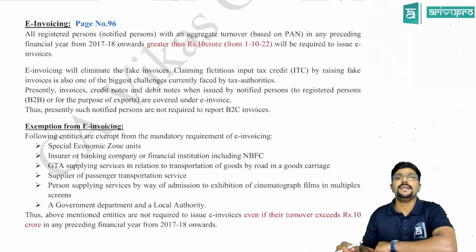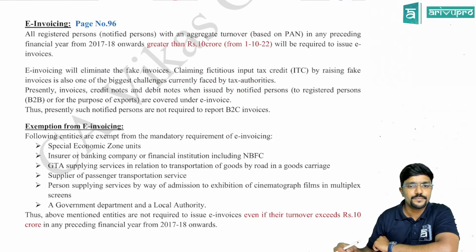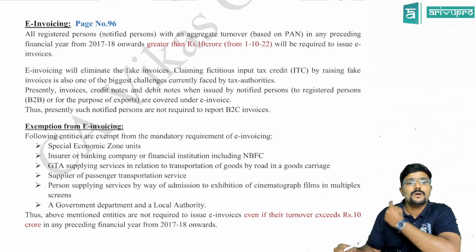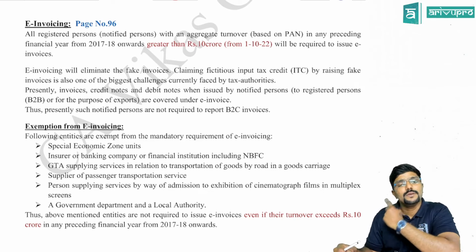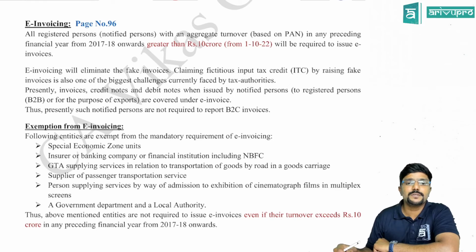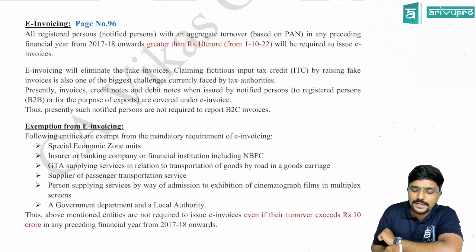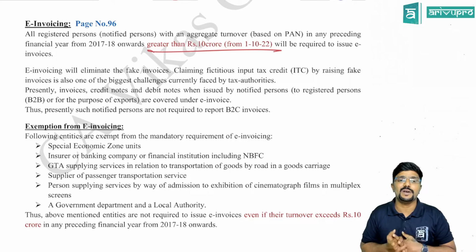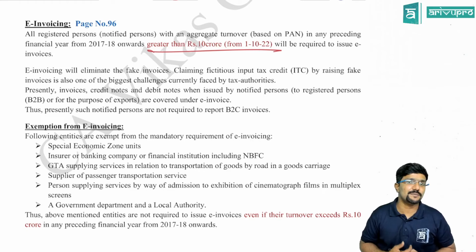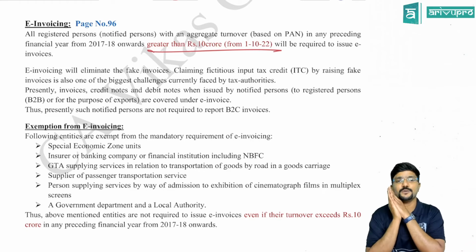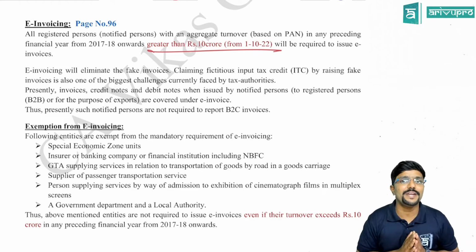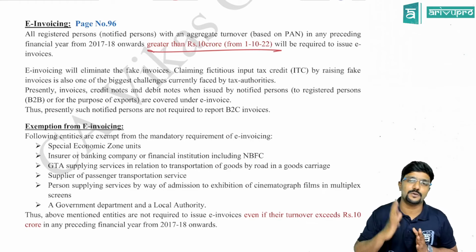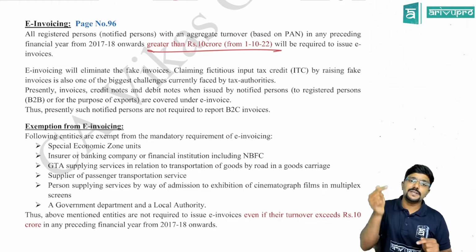Okay. Next, coming to e-invoicing on page number 96. All registered persons, notified persons with an aggregate turnover based on PAN in any preceding financial year from 17-18 onwards greater than 10 crore from 1st October 2022 will be required to issue e-invoices. See guys, previously this limit was 50 crore, then it was reduced to 20 crore in December, and now it is reduced to 10 crore. So as of now, for your June 2023 exam, what is the limit applicable, sir? 10 crore.